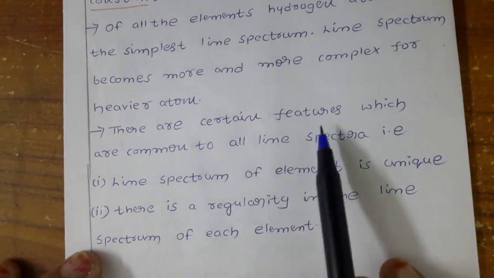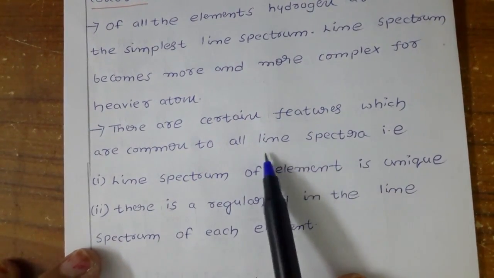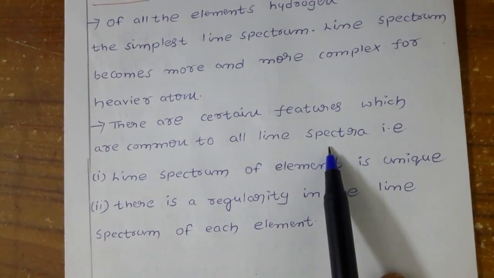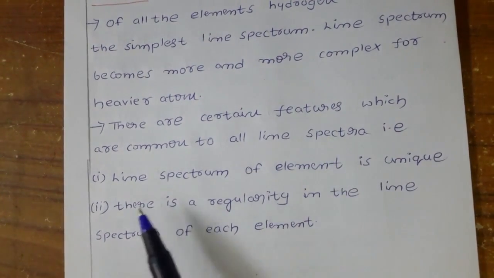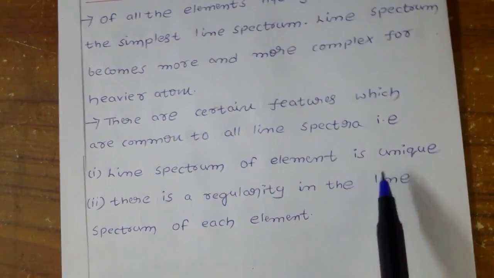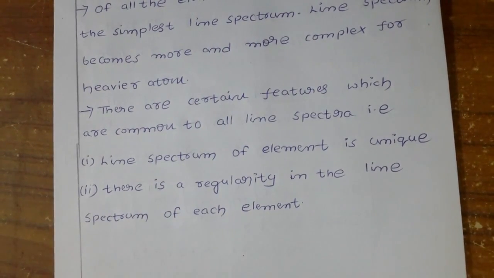There are certain features which are common to all spectra. For all line spectra we have some common features. First, the line spectrum of an element is unique. Unique means no one else has it. For example, fingerprints for an individual are unique.